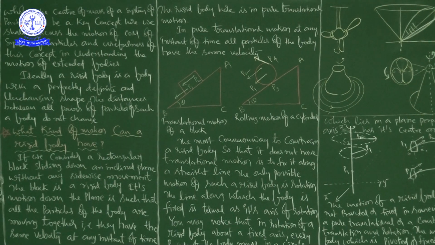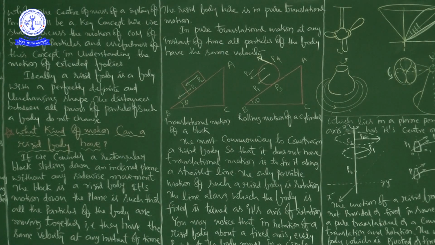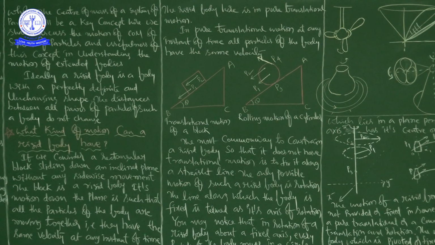Real bodies deform under the influence of forces, but in many situations the deformations are negligible. In a number of situations involving bodies such as wheels and tops, steel beams, molecules and planets, we can ignore that they warp, bend or vibrate and treat them as rigid.